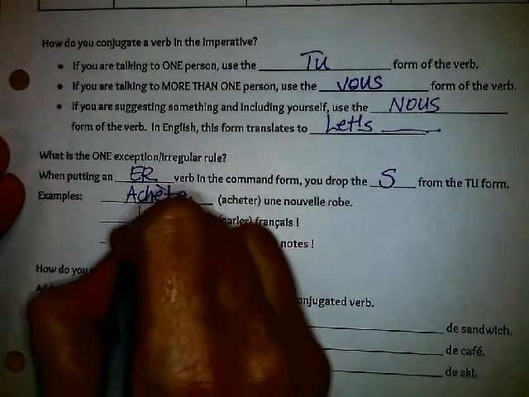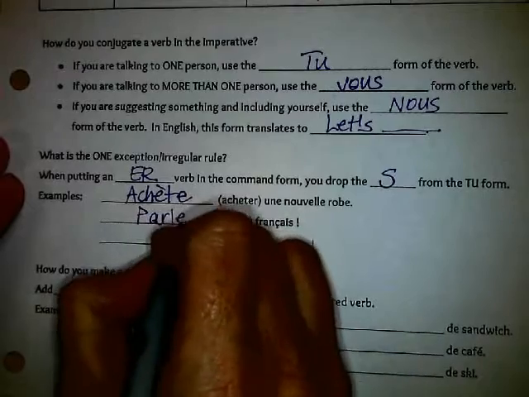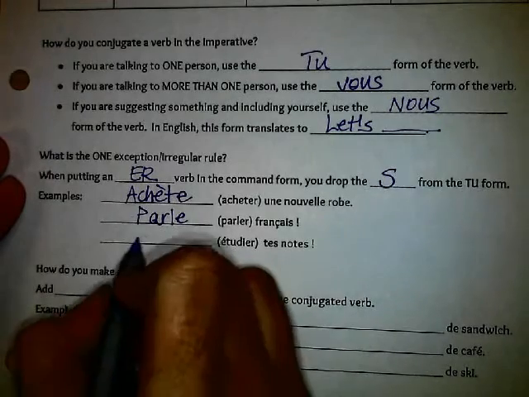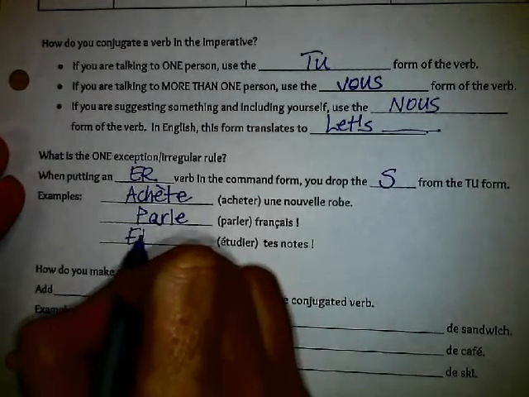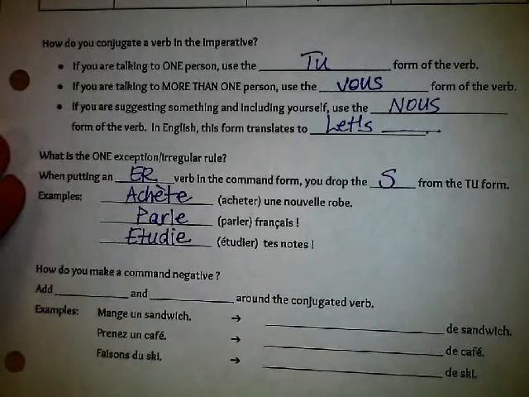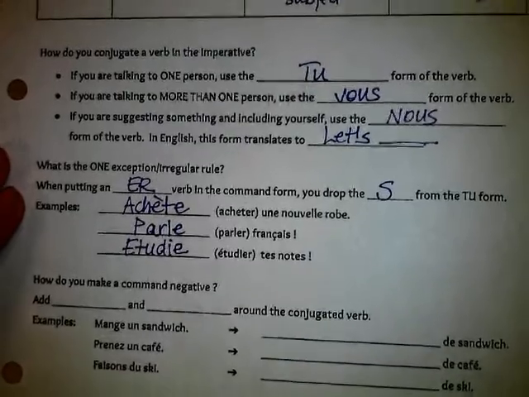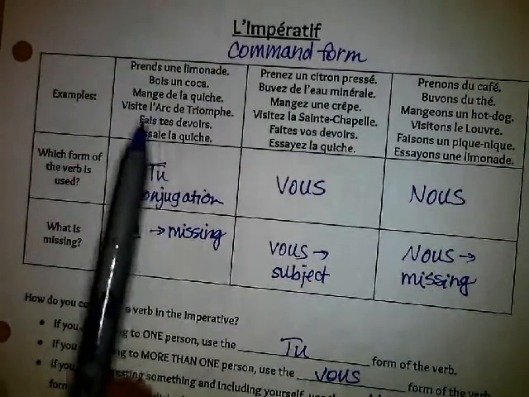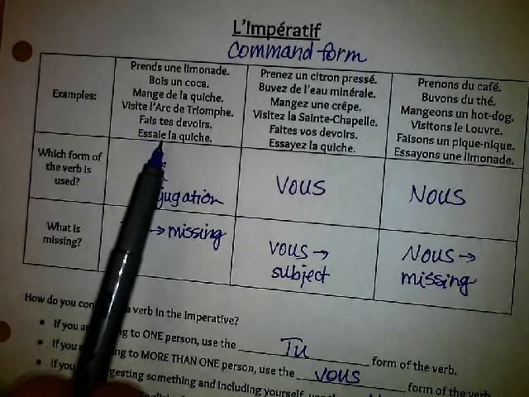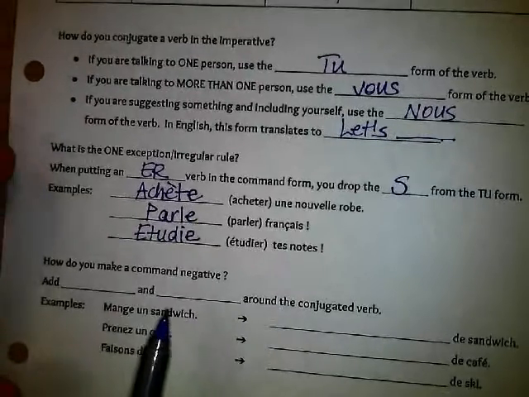Parle français. So normally tu parles has an S, but in this case we're dropping off the S of the tu form. Étudier. So if we drop off the S on the tu form, we're left with étudie, tes notes. Okay, so you'll notice up here at the top, mange has no S, visite no S, and essaye no S. So it's still the tu form, but in the tu form you have to drop off the S.